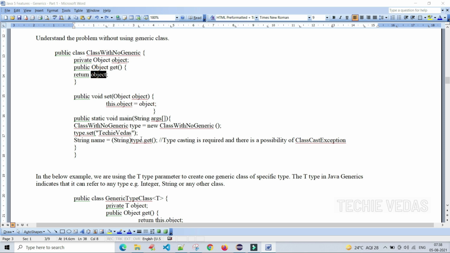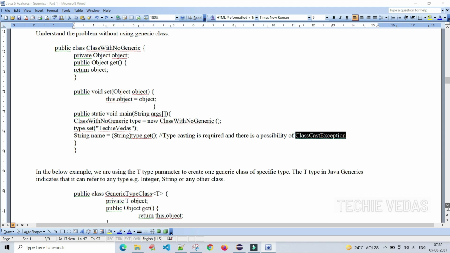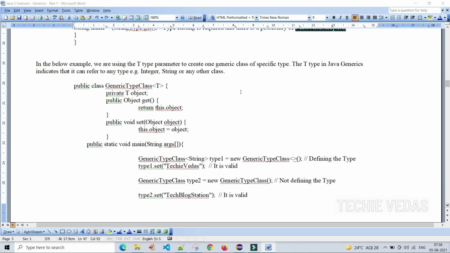See here, typecasting is required and there is a possibility of ClassCastException in case of any glitches or issues. If we forget to do it, we will get the ClassCastException. So we have to do typecasting explicitly for this kind of scenario without generics. But how can we fix it using generics?